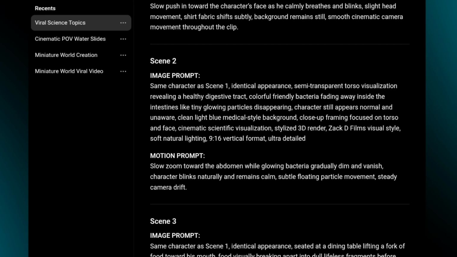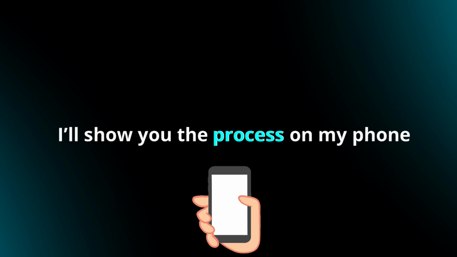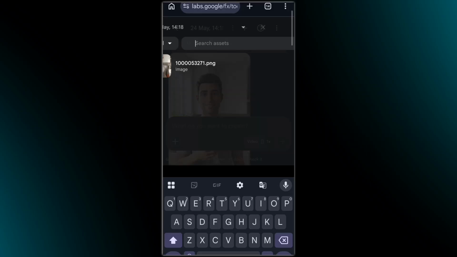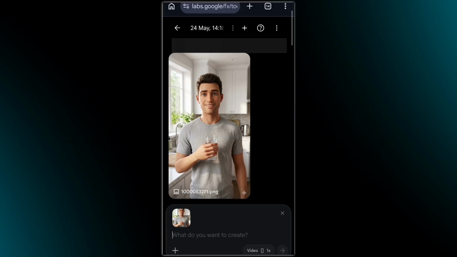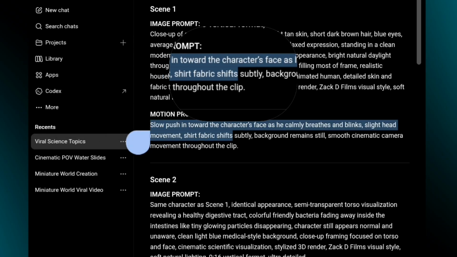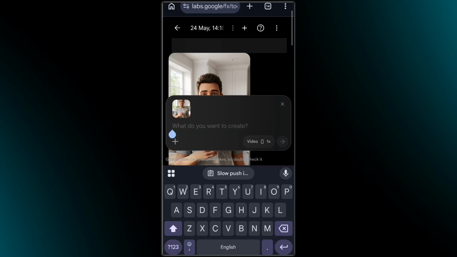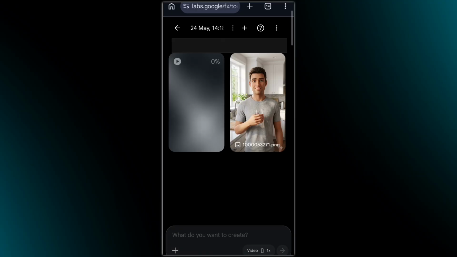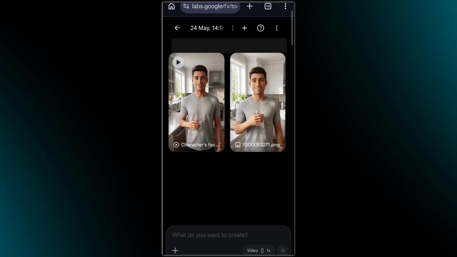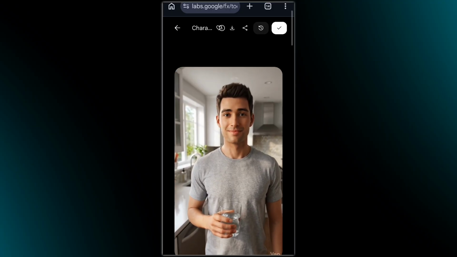Alright, now it's time to turn those images into motion. From this point on, I'll show you the process on my phone. So let's switch over. Now once you're on the Flow website, select your first image. Then head back to ChatGPT, copy the motion prompt for image 1. Return to Flow, paste the prompt, and hit run. Within a few seconds, your video clip will be ready. Now just repeat the same process for all the remaining images.